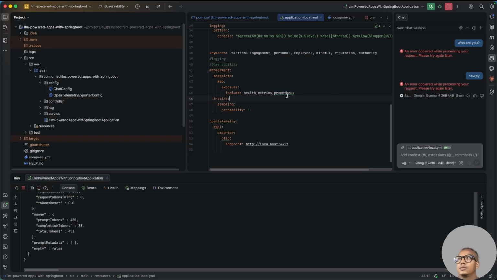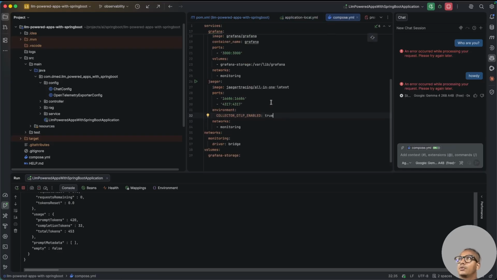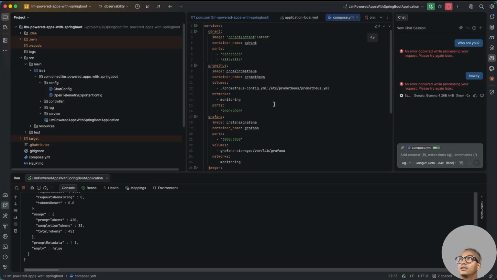Then, okay, so the app has Prometheus. How do we connect to it? We are running Prometheus from Docker. So this is the Prometheus setup. We are getting the image from Prometheus, and the container name is this one. We need to have the volume because later we'll use this volume, okay? And this configuration is written, and the network is monitoring.